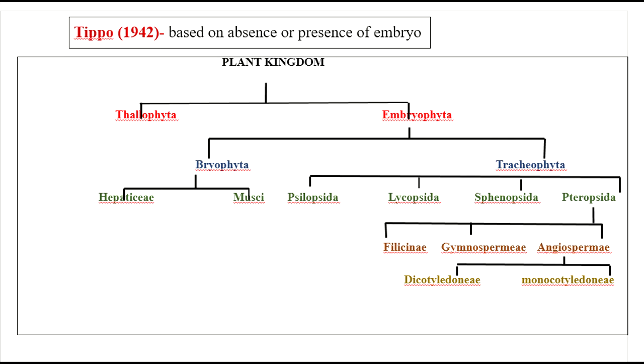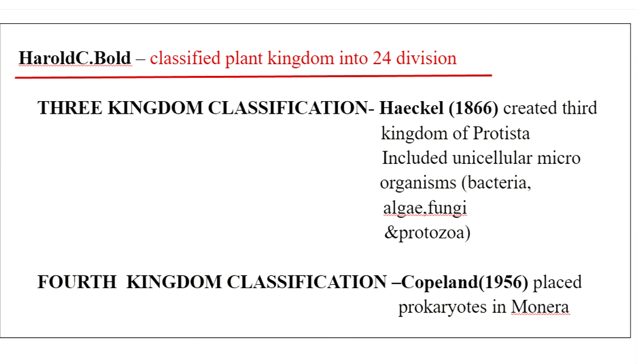Then Pteropsida is further subdivided into three different groups: Filicinae, Gymnospermae and Angiospermae. In Filicinae you have all the tropical herbaceous plants. Fern is included in Filicinae. Next one is Gymnosperms and the other one is Angiosperm. Angiosperm is again further subdivided into Dicotyledonae and Monocotyledonae. So the next one, Harold C. Bold. He classified plant kingdom into 24 divisions.